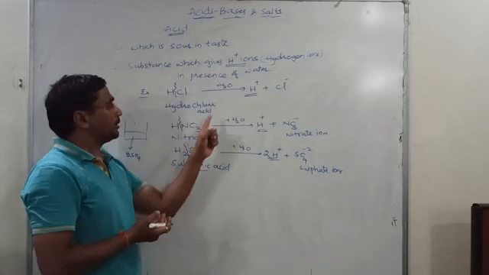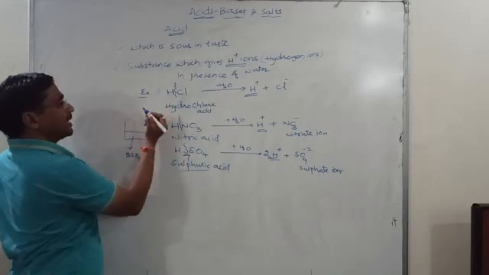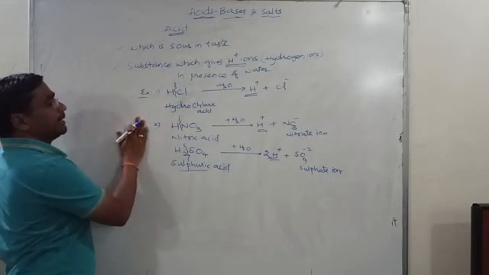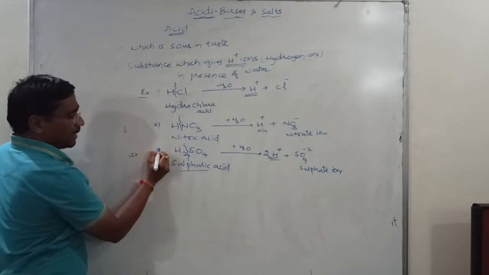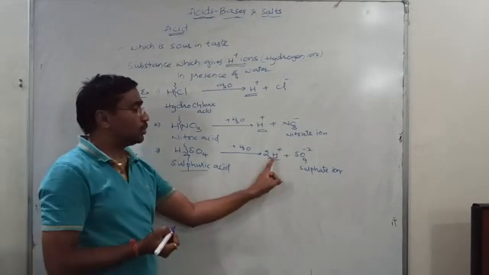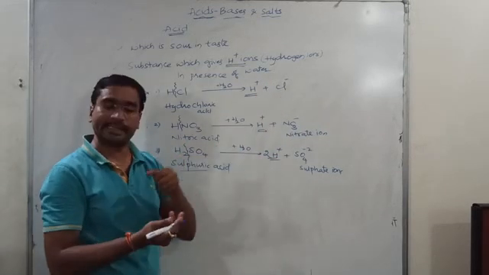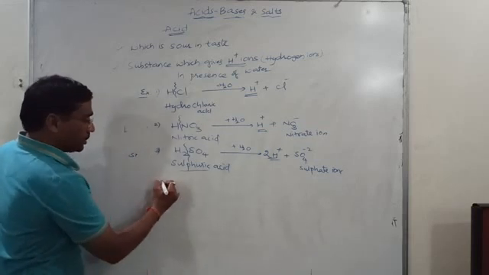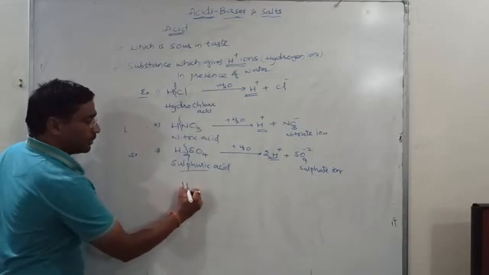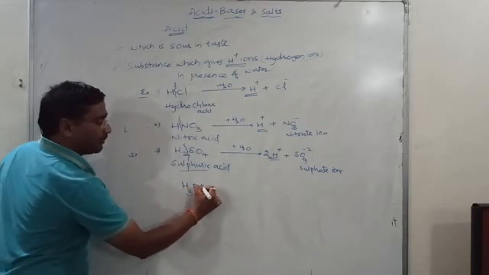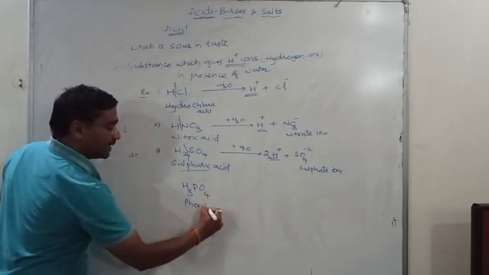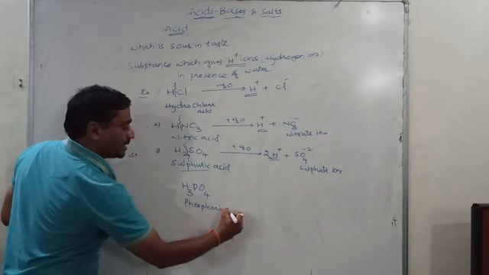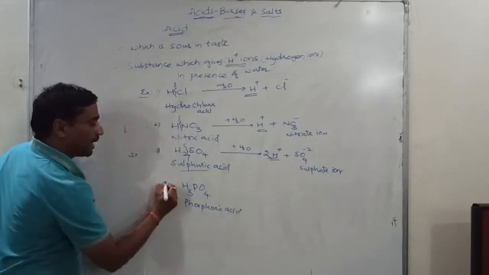So you can see in the first example and the second example, they are giving 1 H plus ion. In the third example, sulfuric acid, it is giving 2 H plus ions, 2 hydrogen ions. And I give one more example to you: H3PO4. The name of this acid is phosphoric acid.